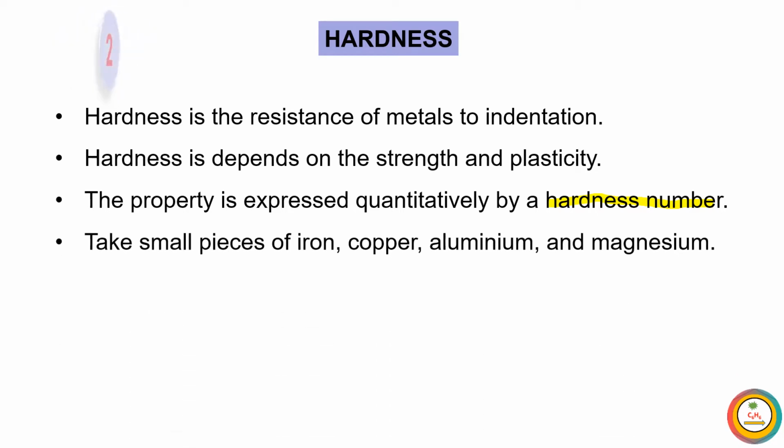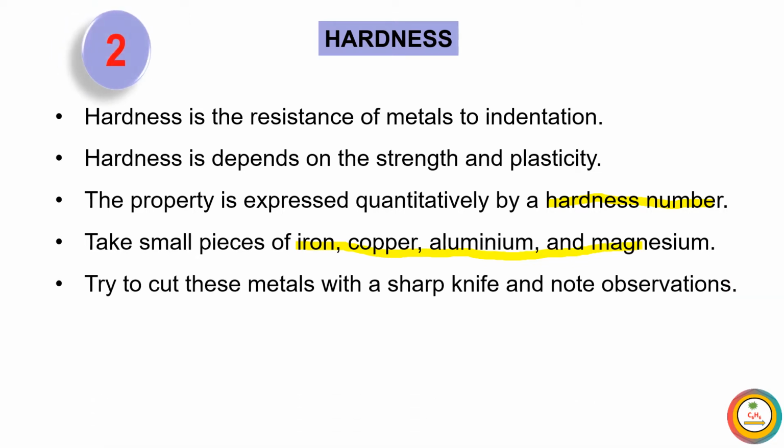Let's perform an activity. Take some small pieces of iron, copper, aluminium or magnesium. Try to cut these metals with the help of a sharp knife, observe and note down your observations. Can you cut an iron pipe with a knife? No, that is not possible. Aluminium may be cut more easily compared to iron, but not with a knife.